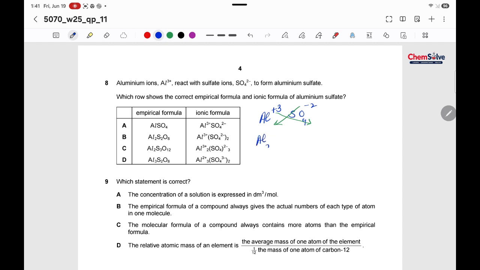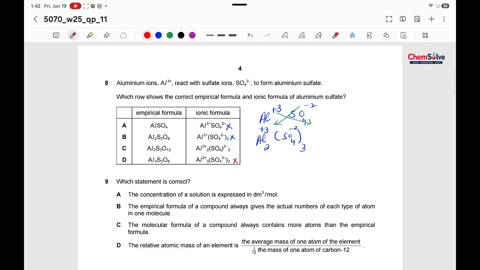So Al has 2 here and SO4 has 3 here. The correct ionic formula is obviously not this, not this, and not this. So the only option left is C. But let's look at the empirical formula again.